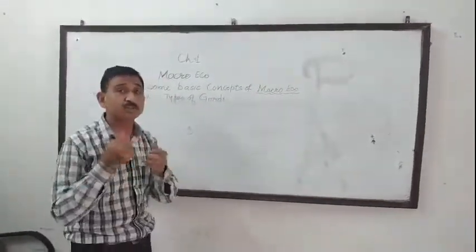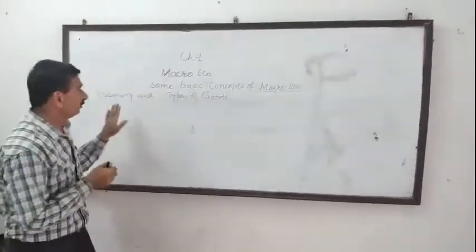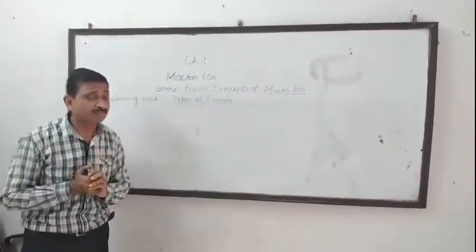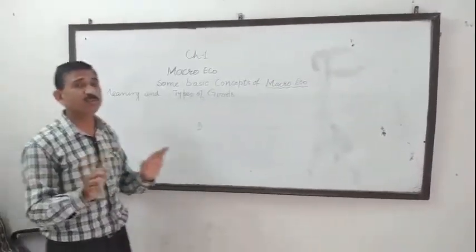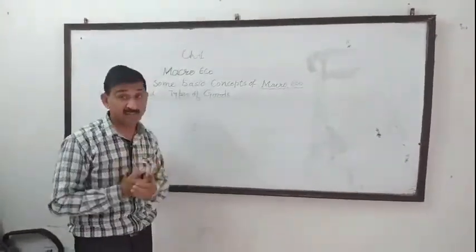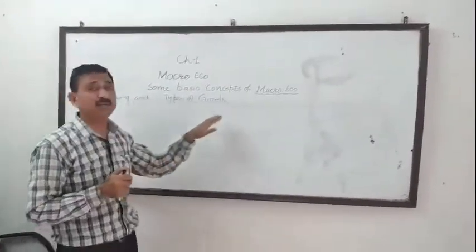But services also satisfy human wants. Now, what is the difference between goods and services? I am again telling the meaning of goods: all those things which satisfy human wants, when they are durable in nature, when they are not perishable in nature, are known as goods.